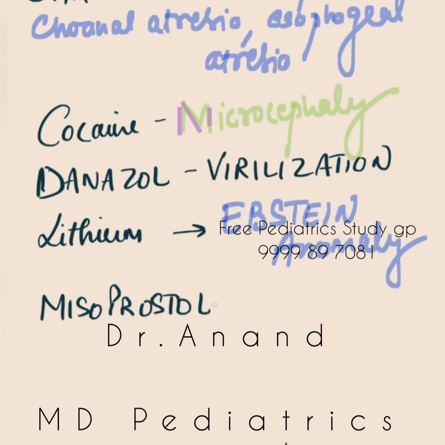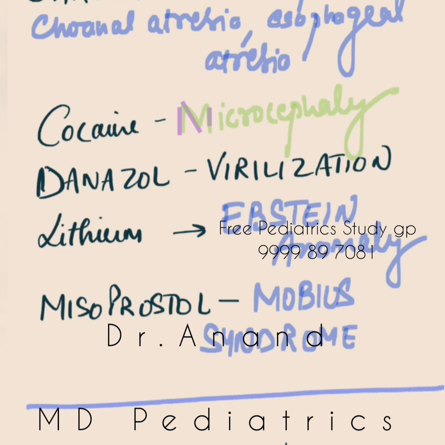If the mother has taken misoprostol during pregnancy, M for misoprostol and M for Mobius syndrome, the baby can land up into Mobius syndrome. Again, a super specialty question. Mobius syndrome will have cranial neuropathies. There are many actually. If the mother has taken phenytoin during pregnancy, the baby can land up into fetal hydantoin syndrome, neuroblastoma, or any bleeding manifestation. If the mother has taken quinine during pregnancy, the baby can land up into abortion or deafness.